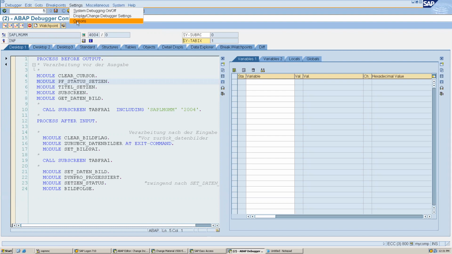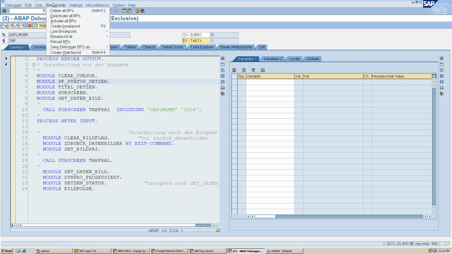There is, for example, an enhancement point and enhancement section. Maybe they were talking about that, and it is not recommended at some point actually. Yes, so we should rely on BAdIs only nowadays.